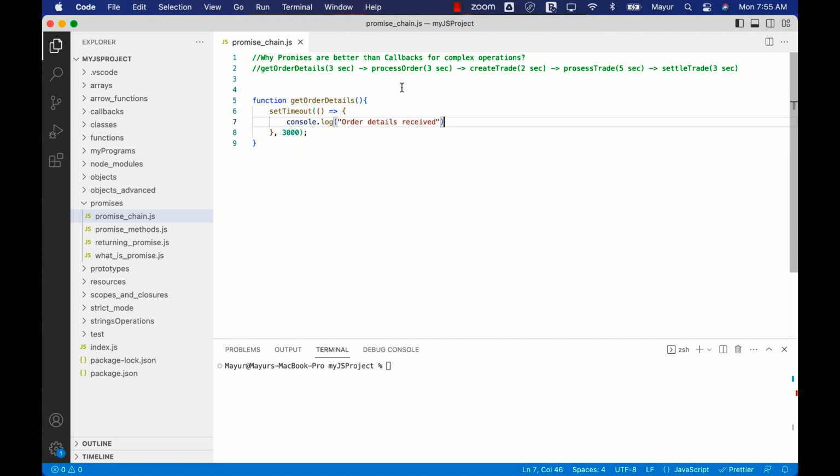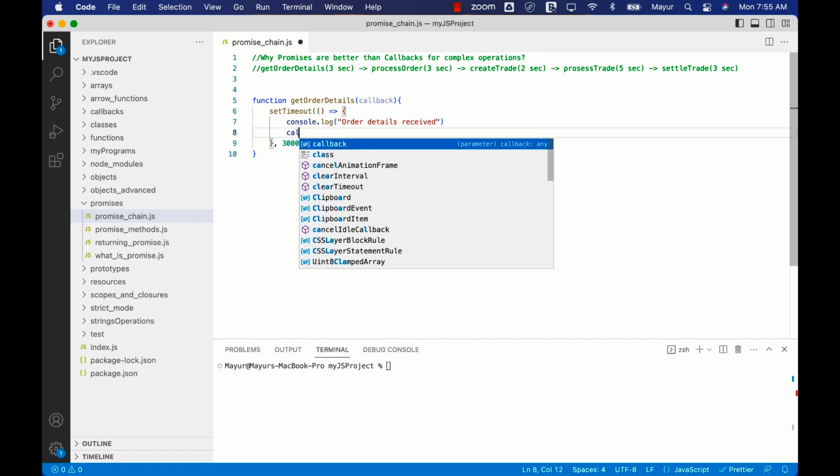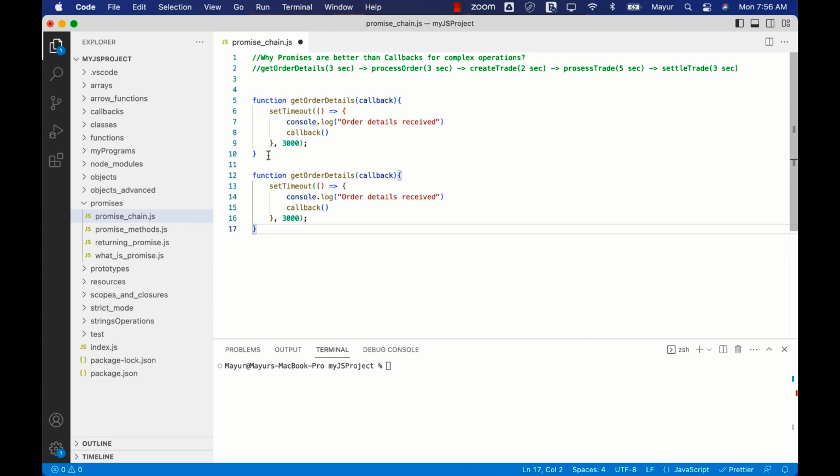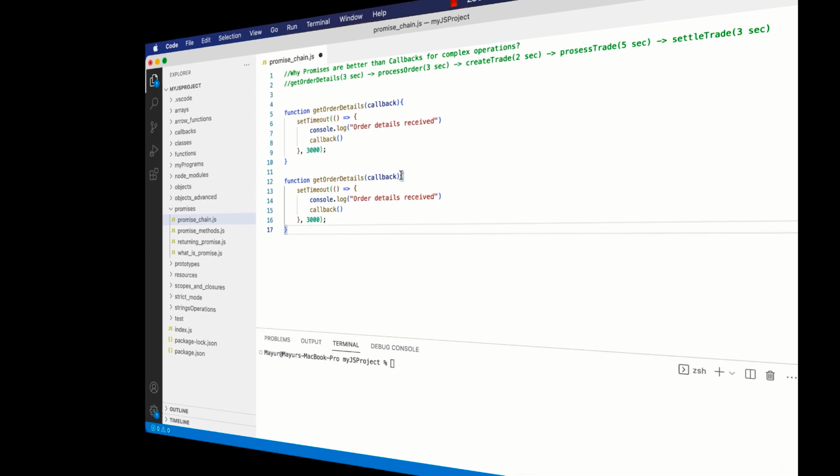Okay, also we have another function, process order, which is dependent on this. So we'll create a callback here. And once this function is executed, we'll call the callback function at the end. Okay, that's how we create a callback. It will do whatever it wants to do, and at the end it will call the callback function, which will lead to the execution of the next function, right? So let's quickly design all of them. So this is the first one, second one. So let me quickly add for all of these here.